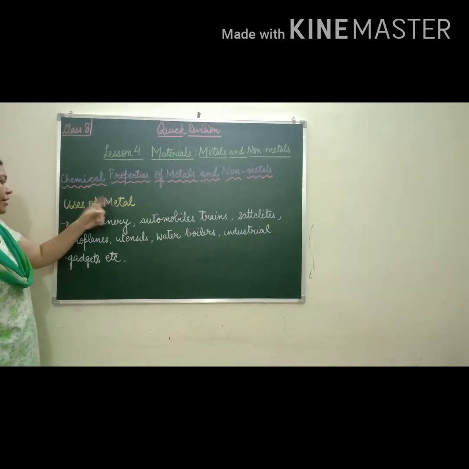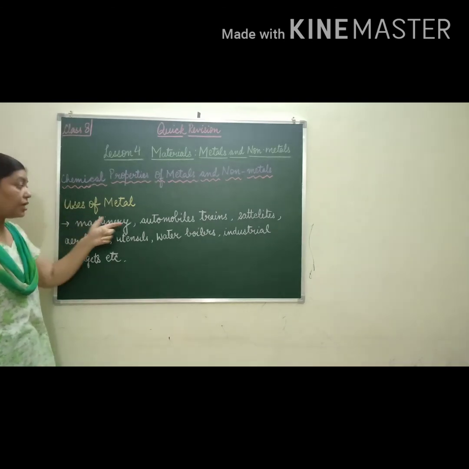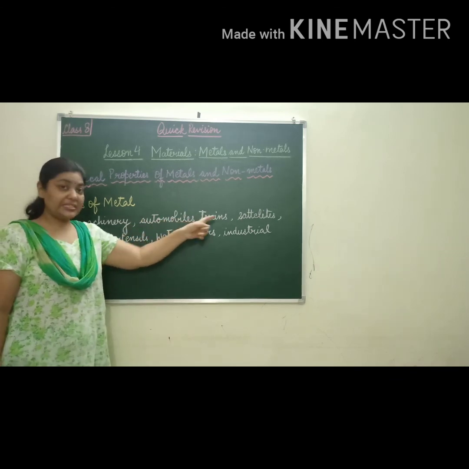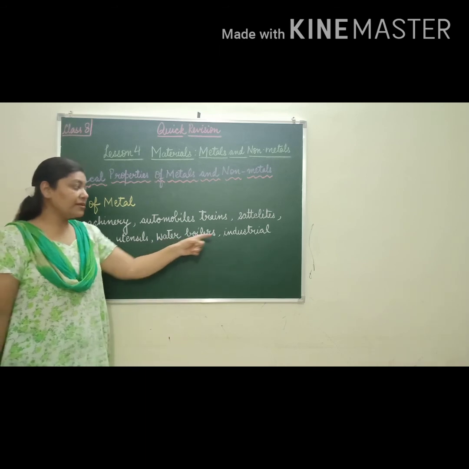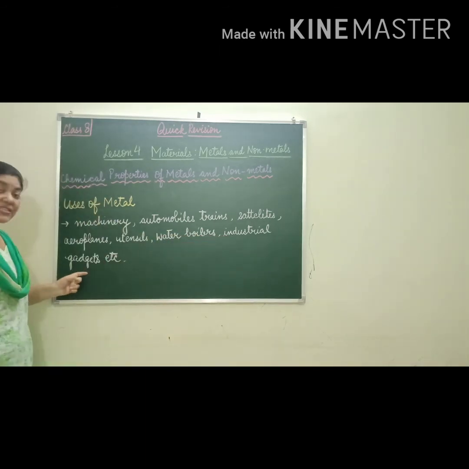Now, uses of metals. Metals are used in machinery, automobiles, trains, satellites, aeroplanes, utensils, water boilers, industrial gadgets, etc.